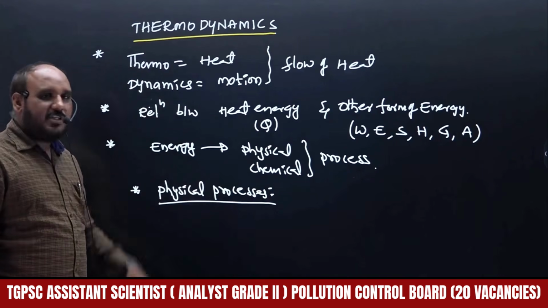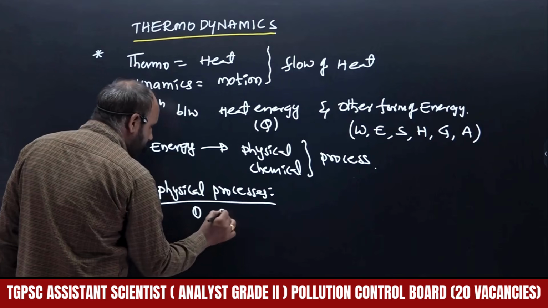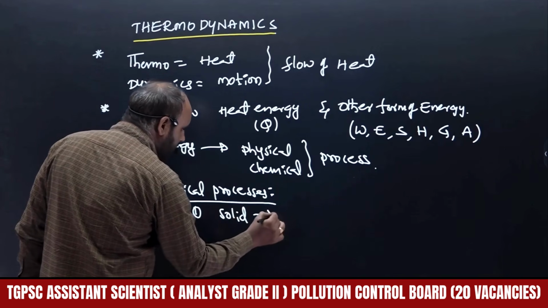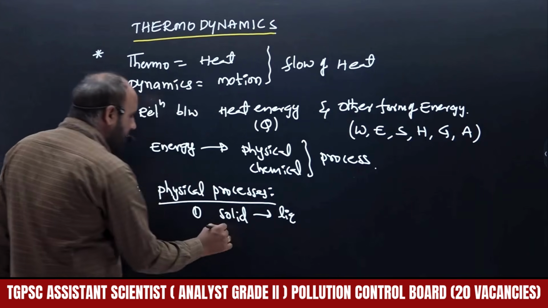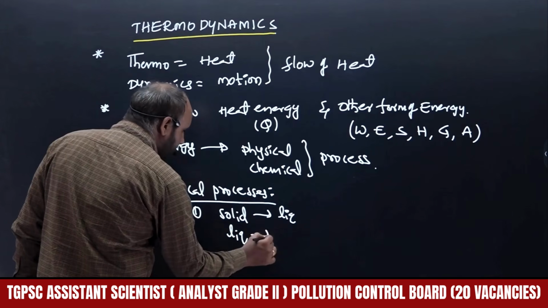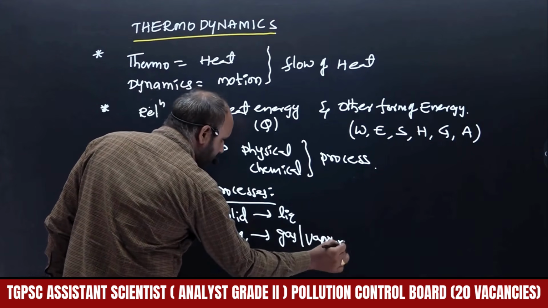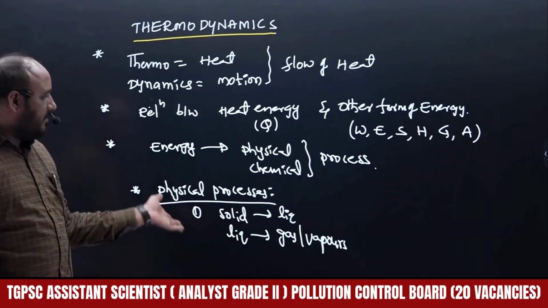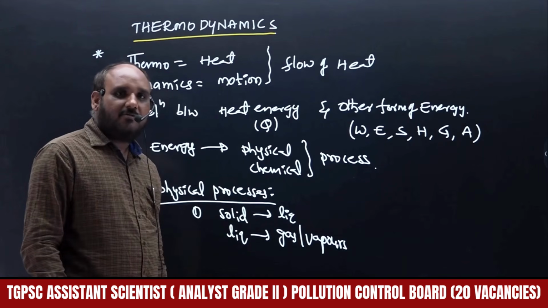During that physical process, one process we are going to discuss is solid being converted to liquid, or else liquid being converted to gas, or we may call it vapors.